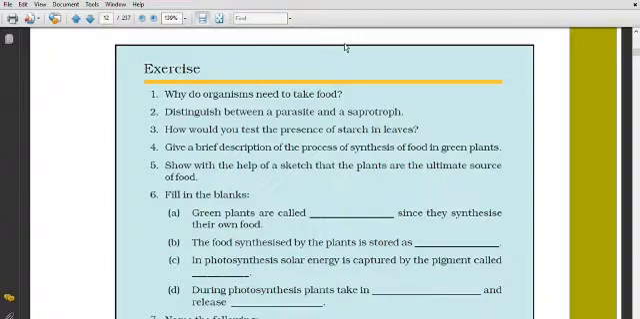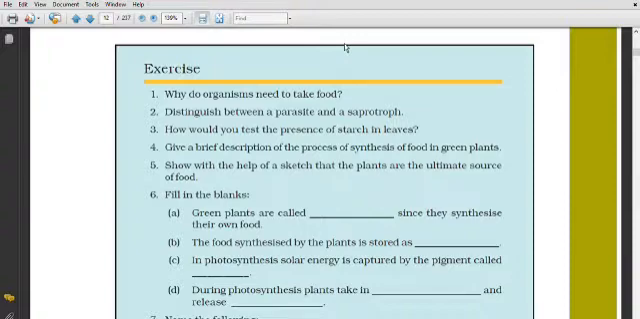Then second point, carbon dioxide from air enters the leaves through pores called stomata, and this diffuses into the cells containing chlorophyll. You can write this line: carbon dioxide from air enters the leaf through pores called stomata.